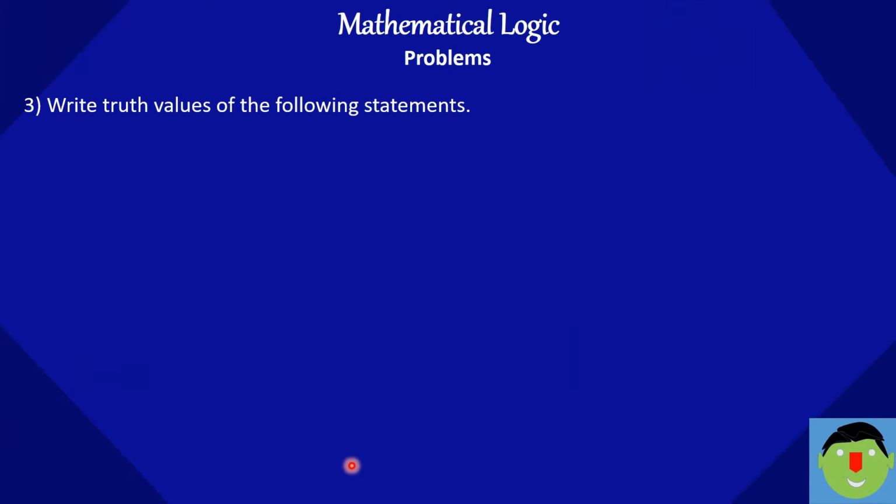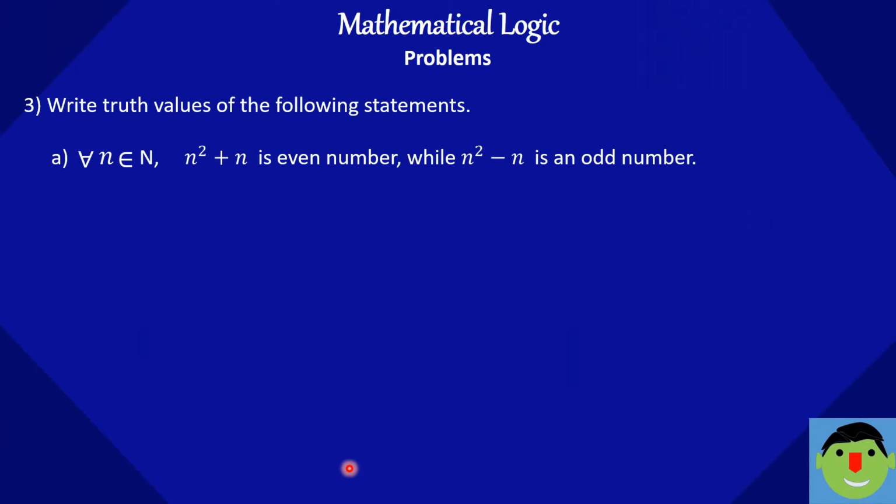Write the truth value of the following statements. For all n belongs to capital N, n square plus n is an even number while n square minus n is an odd number. Then we have to see whether this statement is true or false.